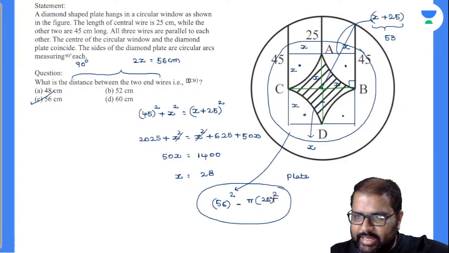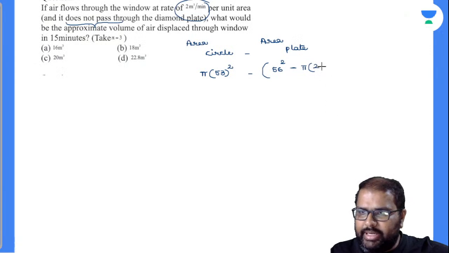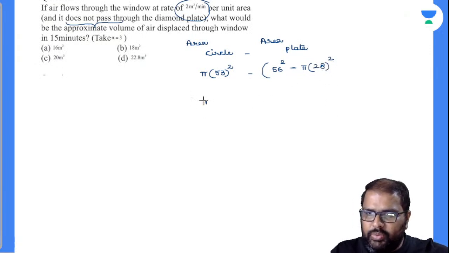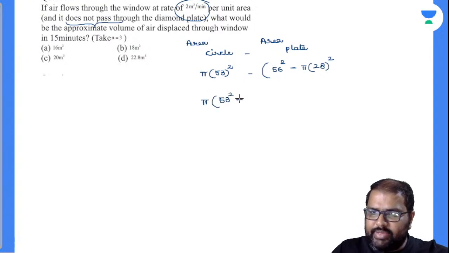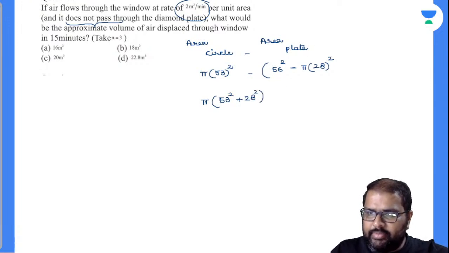This is not 26, it is 28. The x value is 28, yes, perfectly. So pi into 28 whole square. By this, what can I write down? Pi into 53 square plus 28 square, because minus into minus will become plus, minus 56 square.